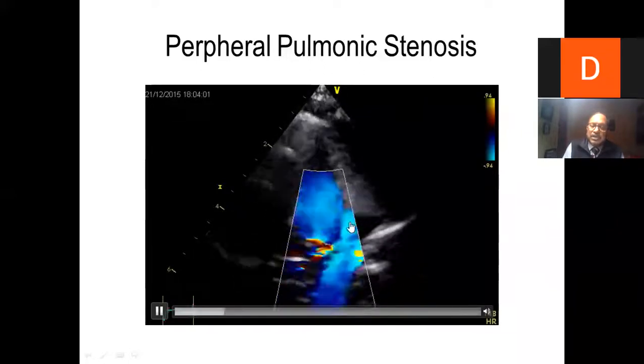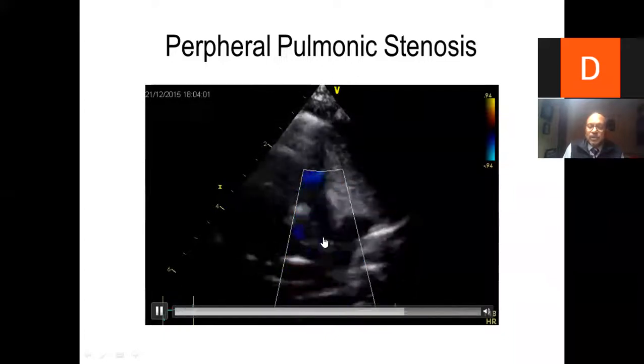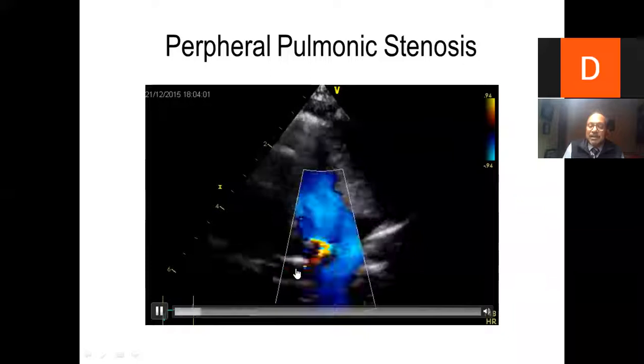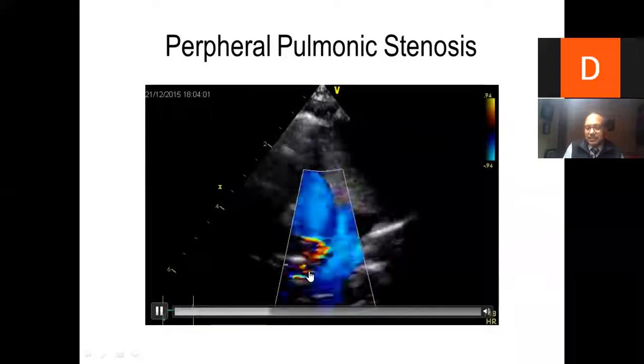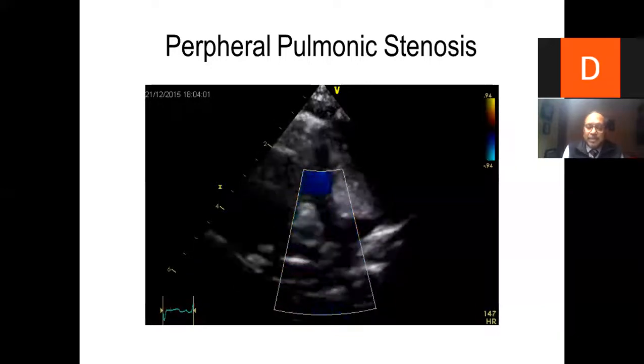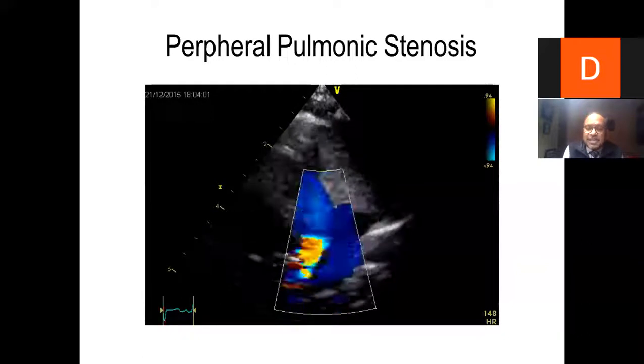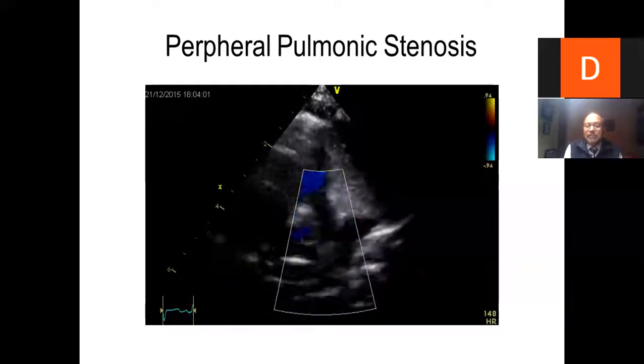But somehow we got his CT pulmonary angiogram done and we could locate bilateral pulmonary artery stenosis distally. And after doing a bilateral stenting, his PA pressure came down dramatically.